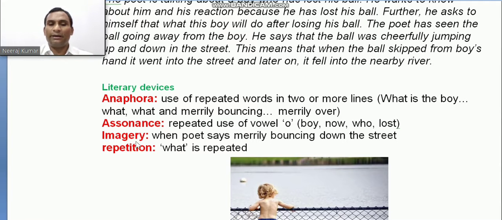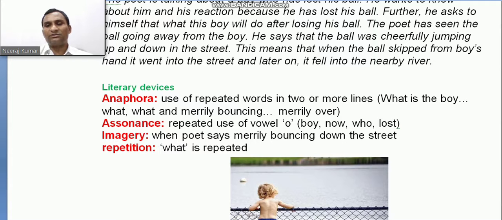And the next one is imagery. When the poet says merrily bouncing down the street, this is imagination. It is not certain, but the boy was enjoying it, and it is imagination. That's why it is imagery. And repetition: look, the word "what" has been repeated many times. This is repetition and anaphora also.